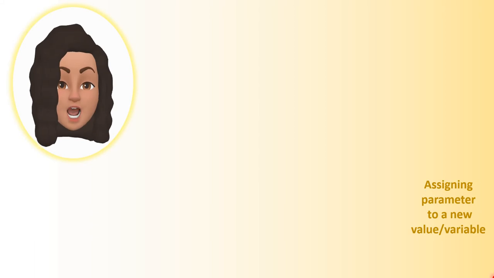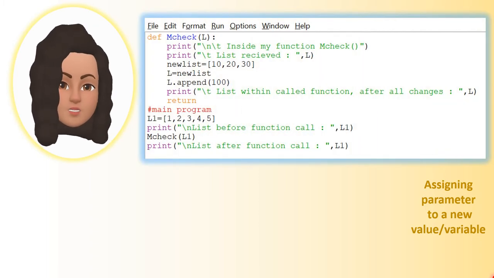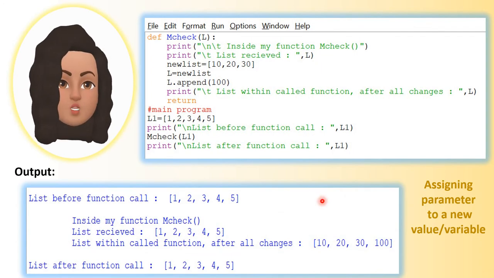Let's discuss now what happens when a new value or variable is assigned to a passed value which is of mutable data type. Look at this function. As usual, the function execution begins from the main program. Here L1 is equal to 1 2 3 4 5, and then there is a print statement, list before function call, L1. What is the value for L1 here? It is the list of 1 2 3 4 5.